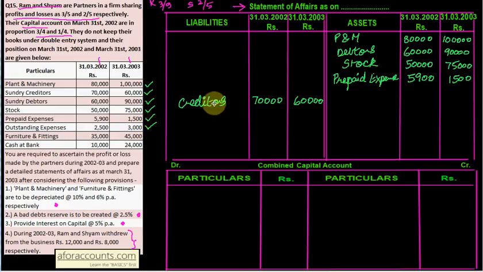Outstanding expenses is my liability. Outstanding expenses is 2,500 and 3,000.